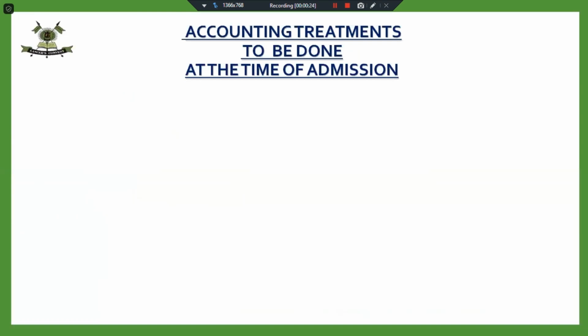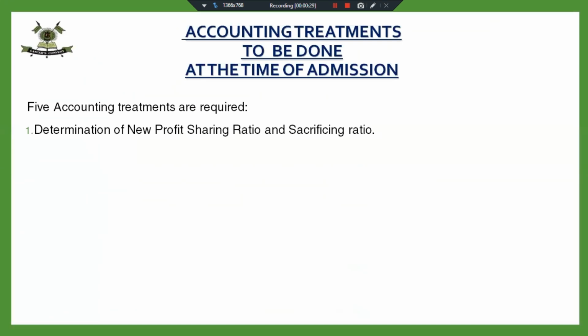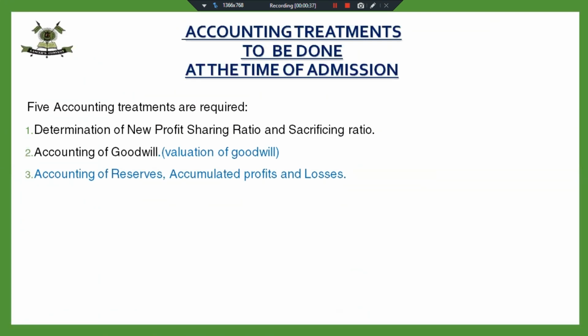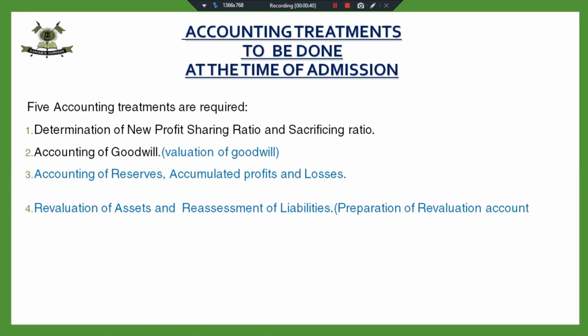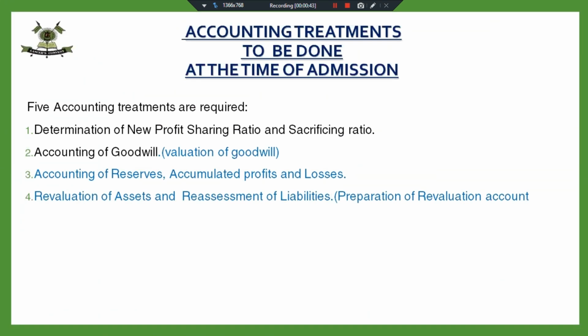Yes, children, we are done with the chapter admission of a new partner, and we have learned these five accounting treatments: calculation of new profit sharing ratio and sacrificing ratio, accounting treatment of goodwill, reserves, profit and losses, and revaluation. We have learned revaluation of liabilities as well. And the last one is capital adjustment. We are learning how to apply the first four accounting treatments in a full-fledged admission question, where we are being asked to prepare revaluation account, partner's capital account, and balance sheet.